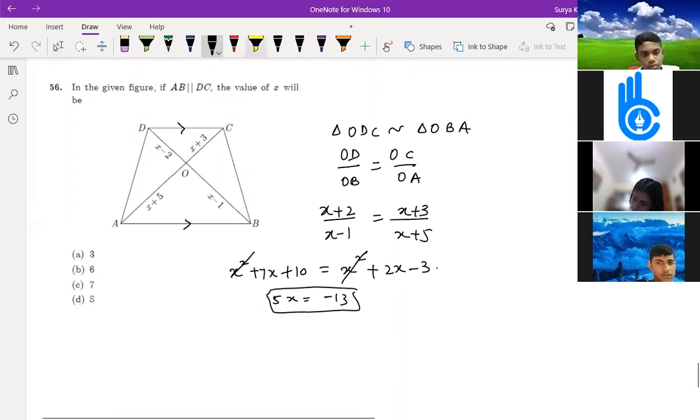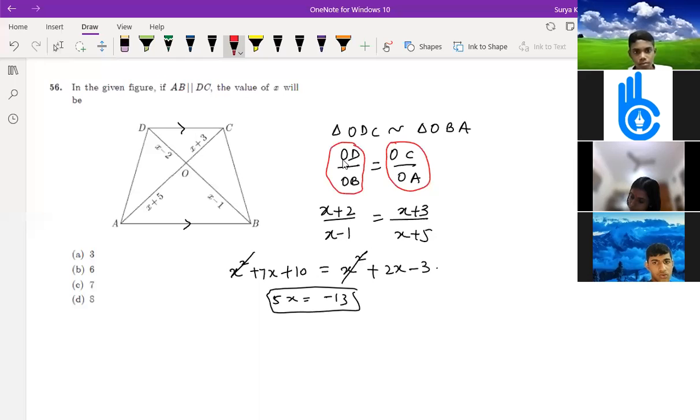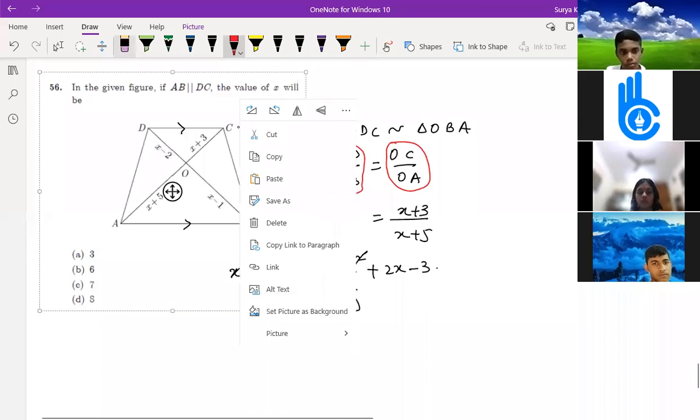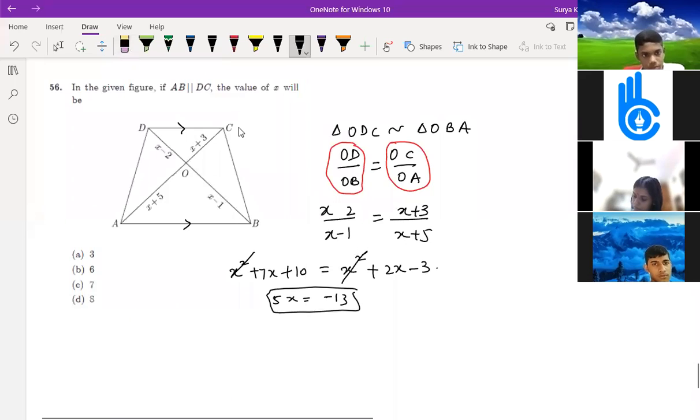Okay, so we are getting the equation x square minus 2x plus 5x minus 10 equal to x square plus 3x minus x minus 3. See what I have written here. Can I write OD by OB is equal to OC by OA? Can I write it or not? You tell me this first. Yes, you can write it. Here I had written x plus 2, but this is x minus 2. Yes, sir, that's why it was wrong. Then 3x minus 10 equals 2x minus 3, so x equals 7.